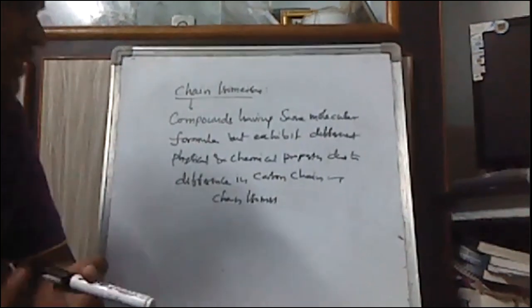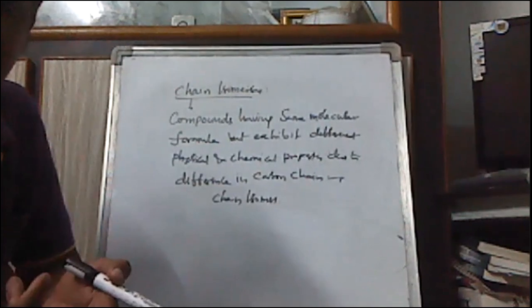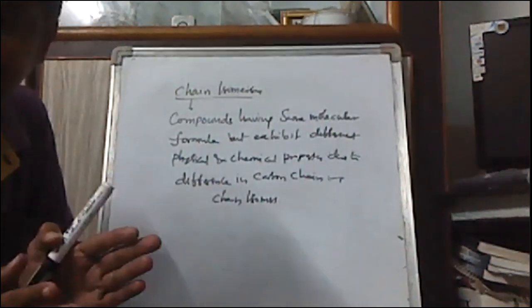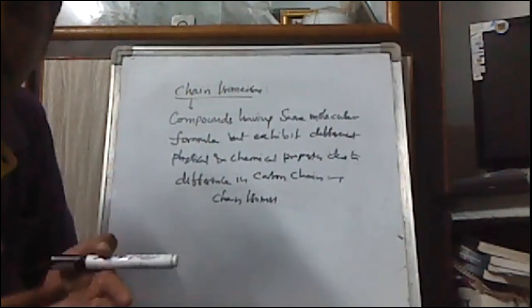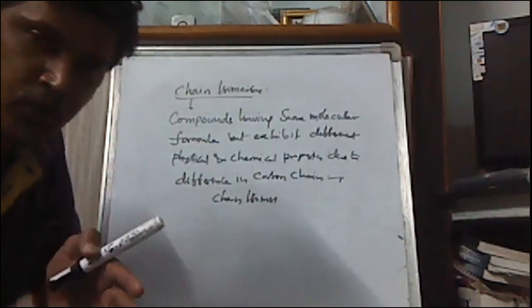Due to the difference in the carbon chain, it may be a straight chain or a branched chain. These have the same molecular formula but exhibit different physical and chemical properties due to difference in the carbon chain length.